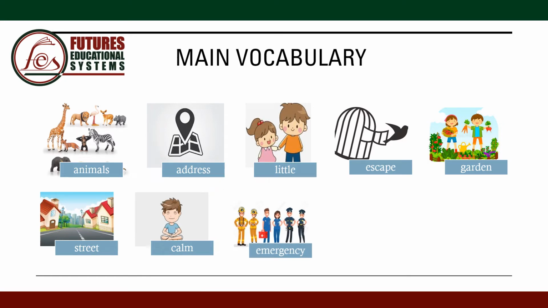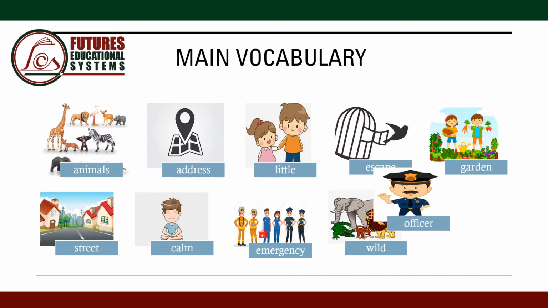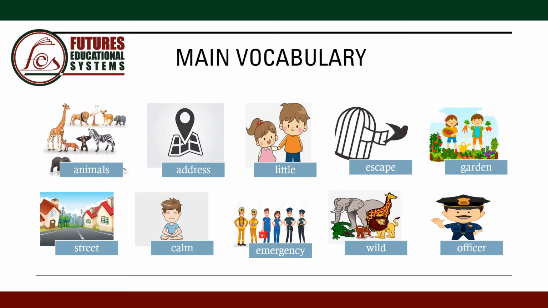Emergency. These are the people that we call in case of emergency. Sometimes we need to call the police. Sometimes we need to call the ambulance. Other times we need to call the firefighters. Wild. Wild animals live in the jungle, they live in the forest, like the elephant, the giraffe, the lion, the monkey, the crocodile, the tiger. Officer. The policeman, the police officer.